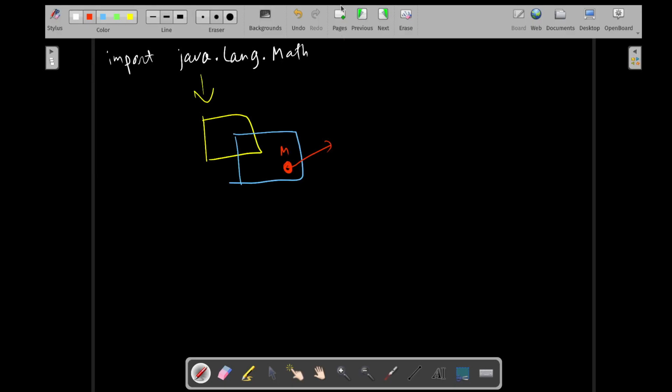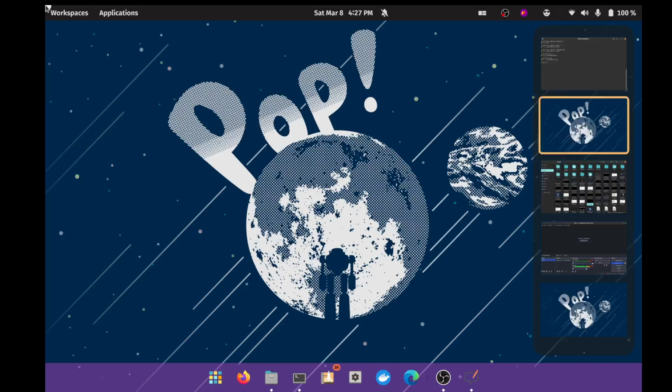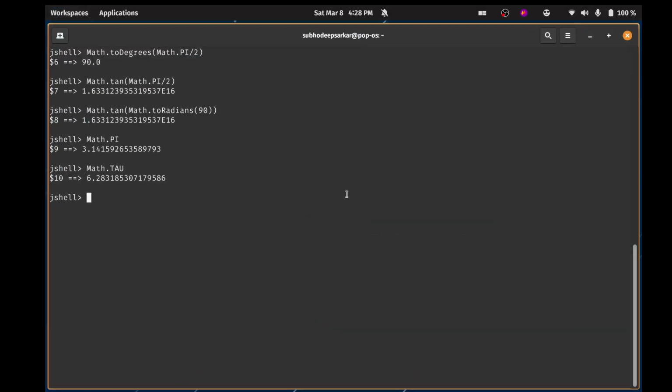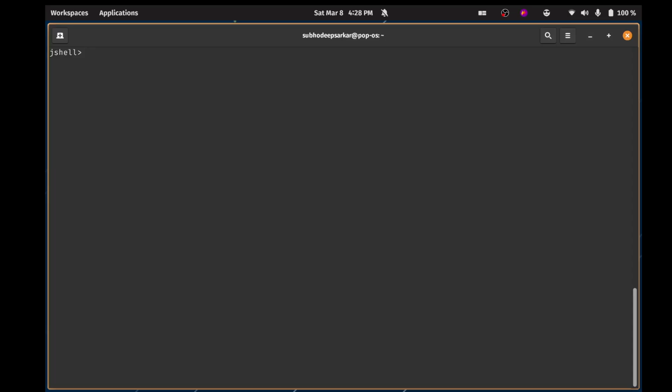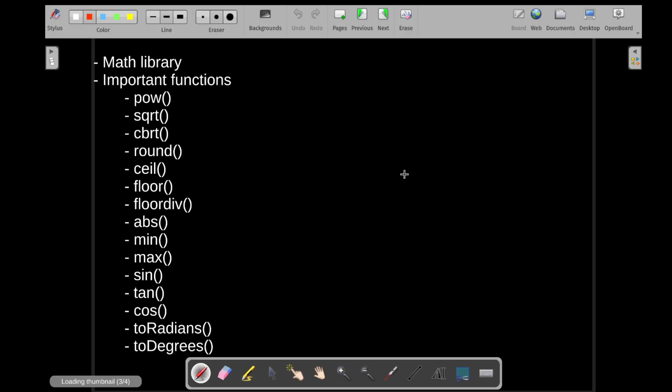So let's see on using the math class. Let me clear it. So let's import the math class first of all. Again, the way to import it is import java.lang.math. Once you are done, then you can directly use the methods. The first method that we are going to look at is the pow method, and remember, all of them are static methods. And how do you call static methods?